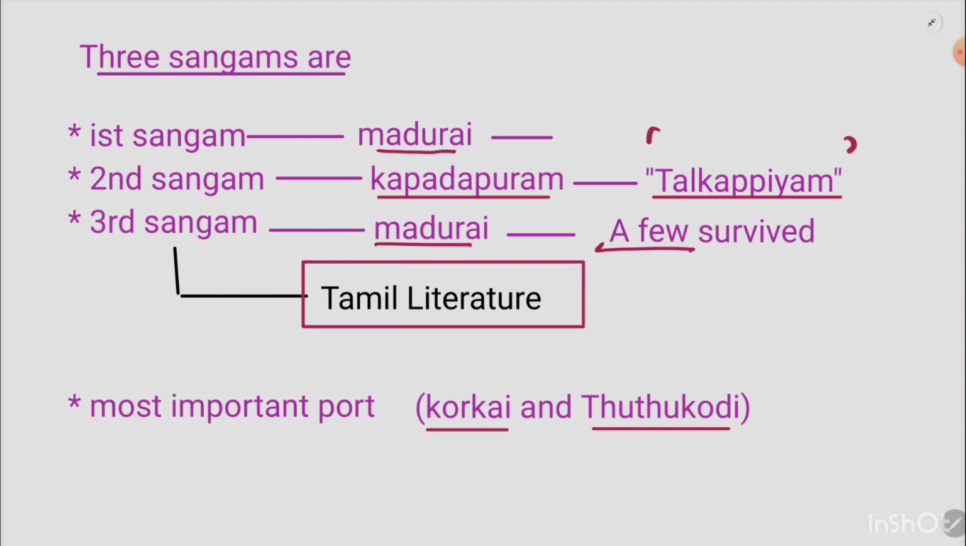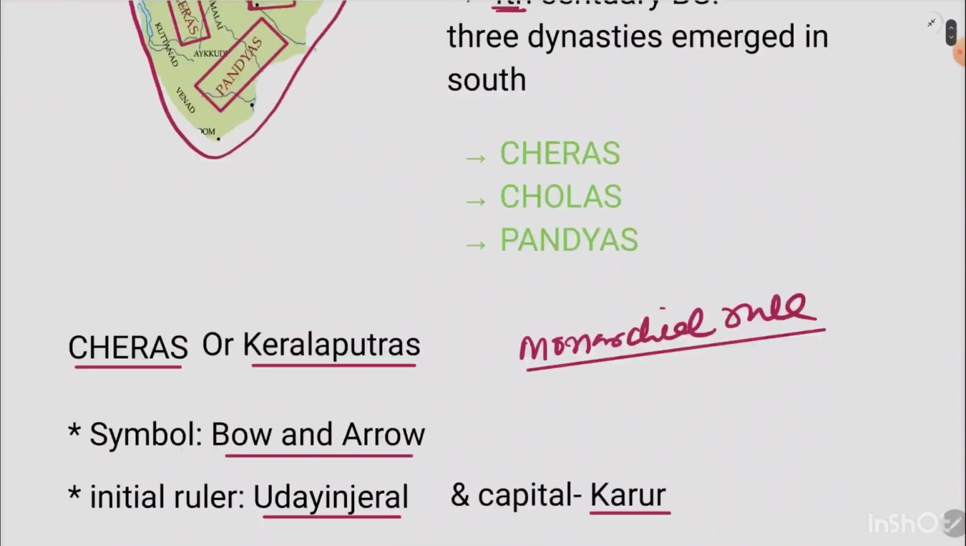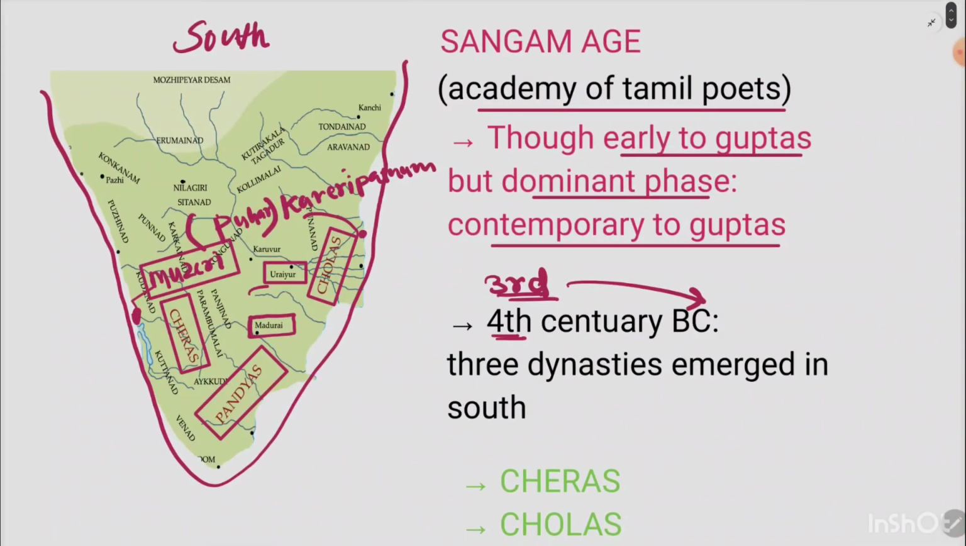After this lecture, some things remain, and I will discuss them in another video. Let me draw your attention again to the map. This is the place called Urayur, and this is Madurai. Urayur is related to the Cholas, Madurai to the Pandyas, and to the Cheras there is the place called Muziri, which is one of the most important ports of the Cheras.